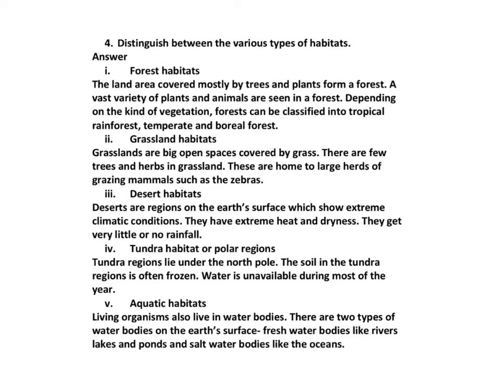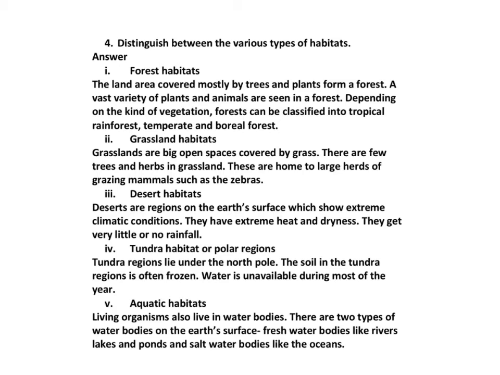Next habitat is grassland habitats. Grasslands are big open spaces covered by grass. There are very few trees and herbs in grassland. These are home to large herds of grazing mammals such as the zebras. Now the next type of habitat is desert habitats. Deserts are regions on the earth's surface which show extreme climatic conditions. They have extreme heat and dryness. They get very little or no rainfall.